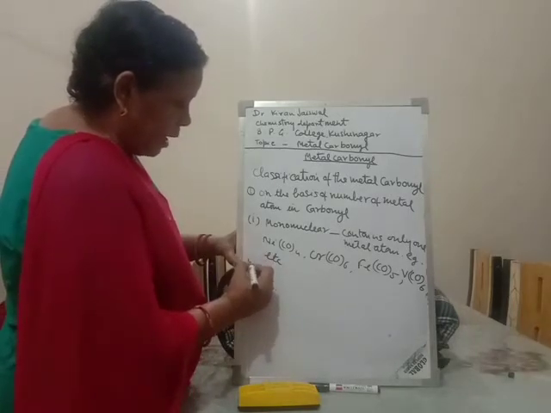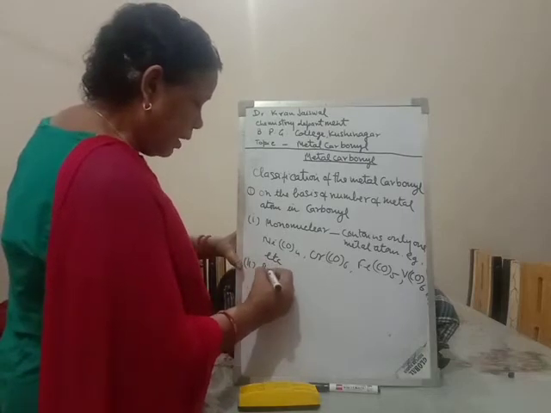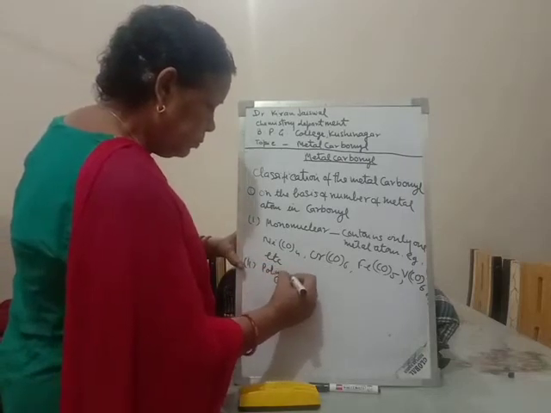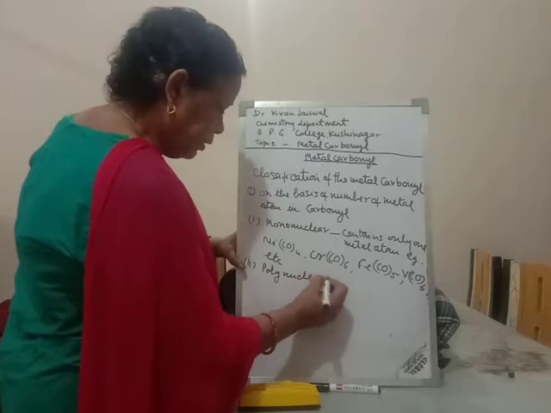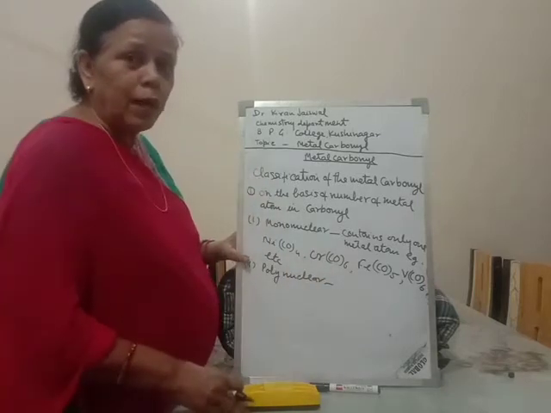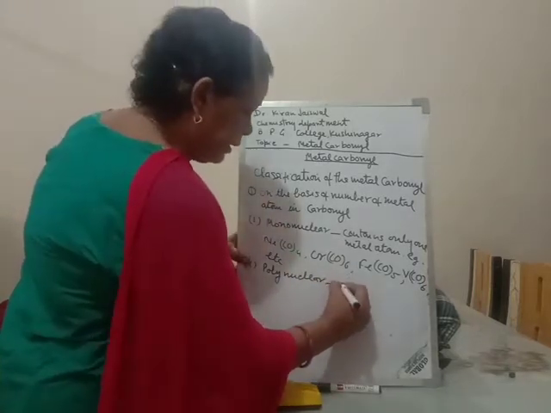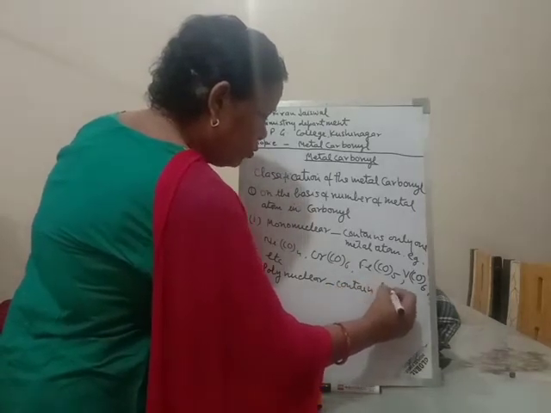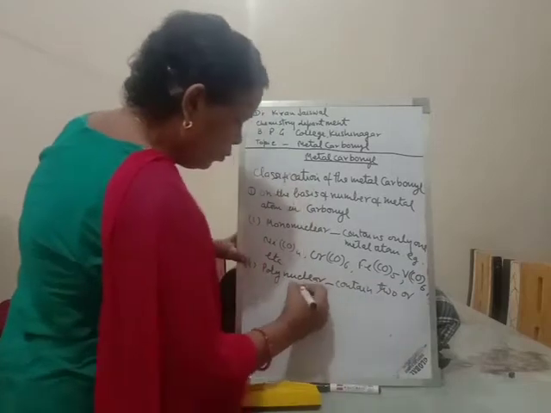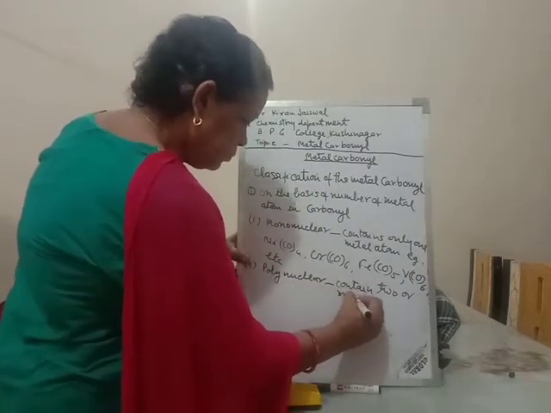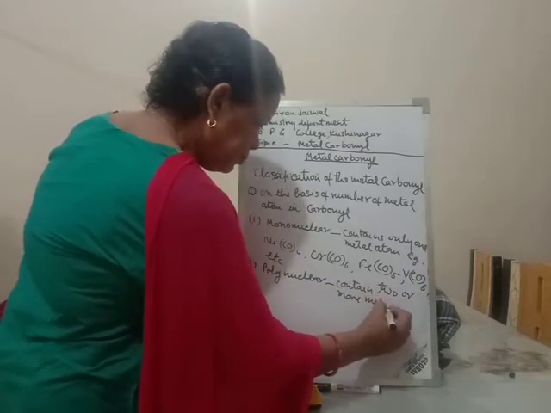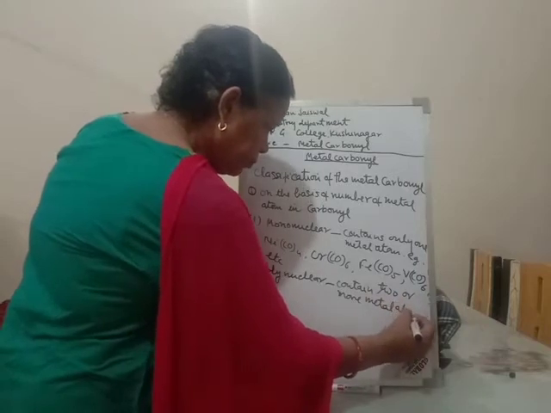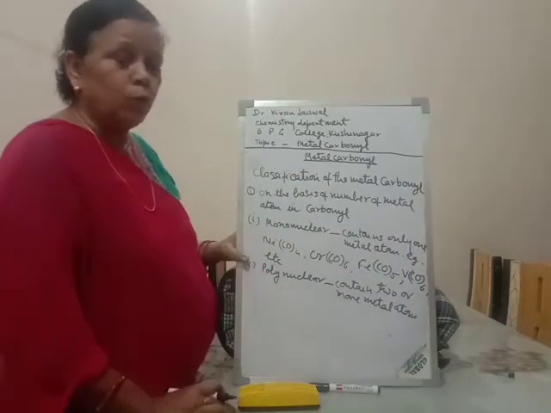Second is the polynuclear. Polynuclear carbonyl contains two or more metal atoms.